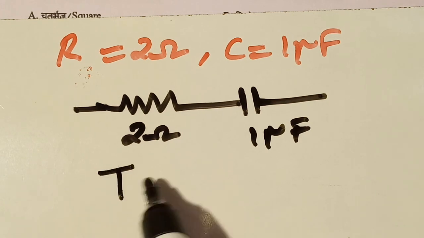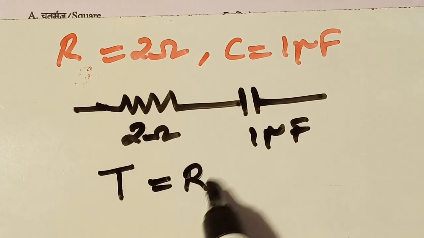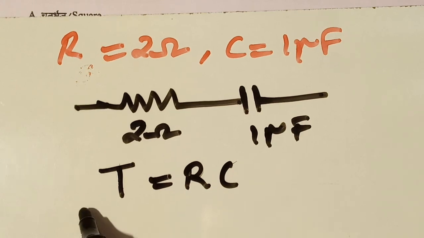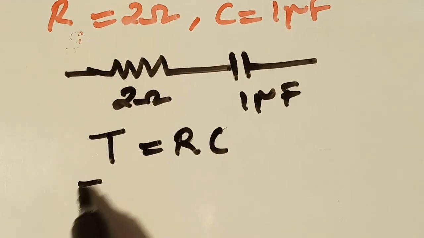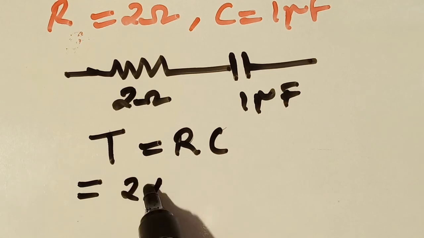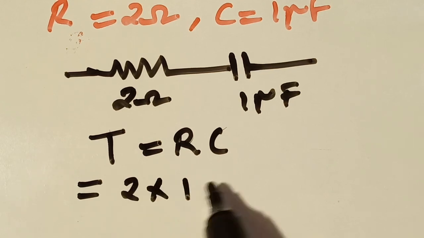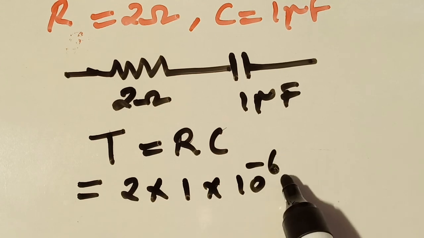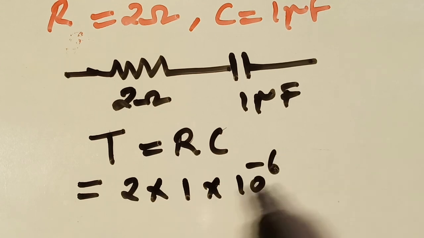Now time constant T equals R multiplied by C, where R is 2. 1 microfarad means 1 multiplied by 10 to the power minus 6 farads.